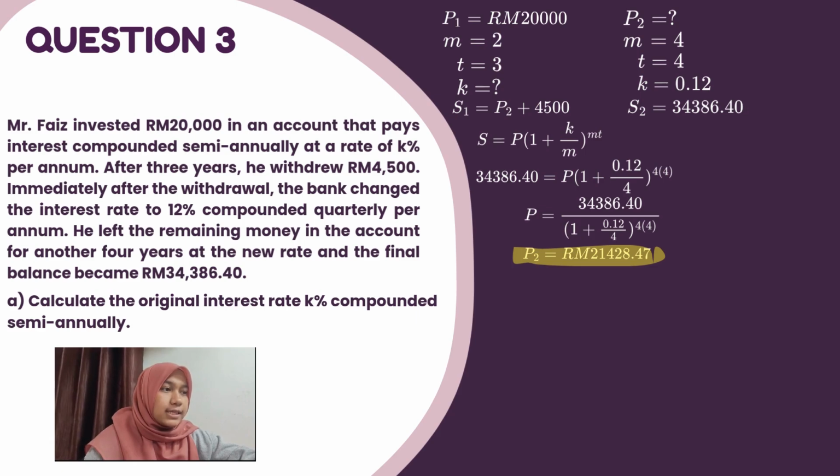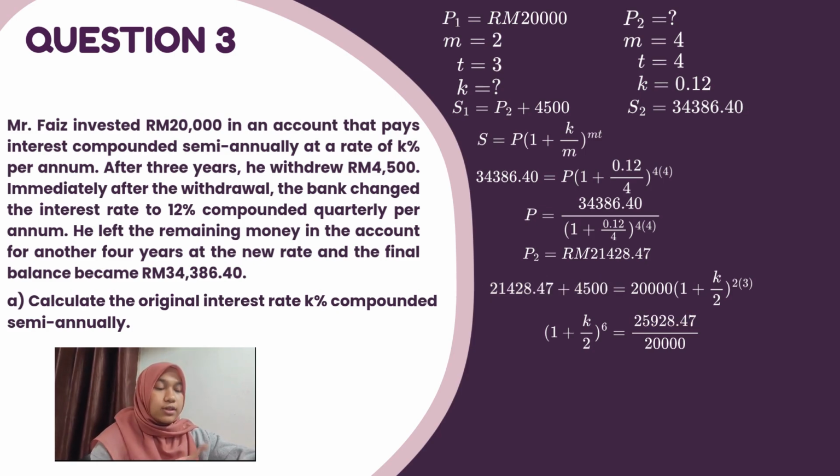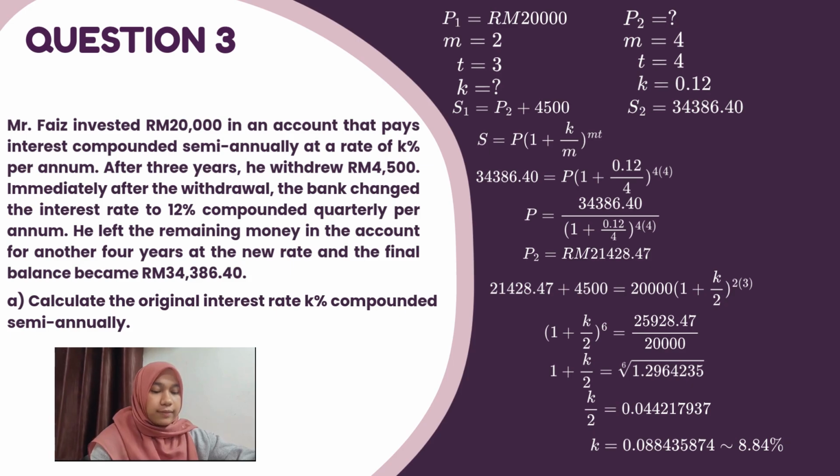21,428 ringgit 47 cents. So we need to add back the withdrawn amount, and we get the accumulated amount for the first period, which is equal to 25,928 ringgit 47 cents. Again, we substitute this value into the compound interest formula. After simplifying, we get K equal to 8.84%.